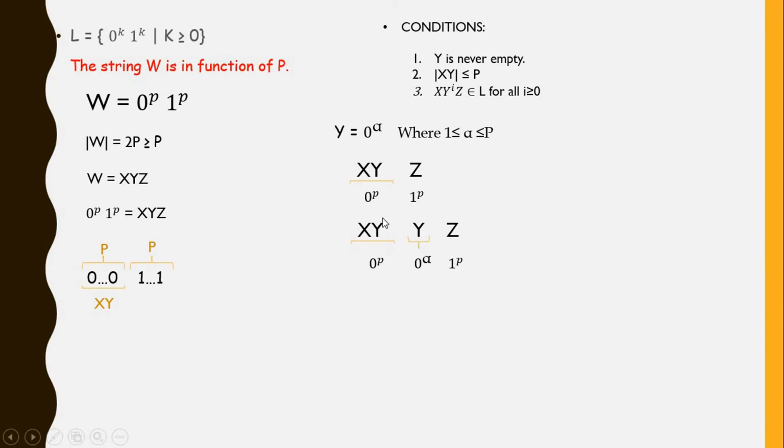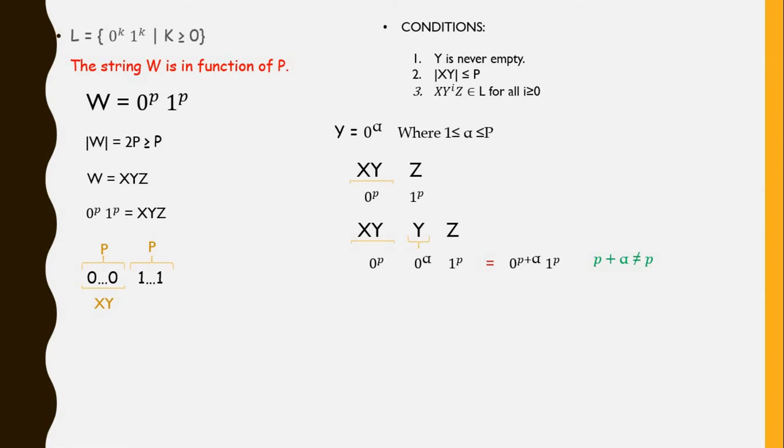But here, you're adding an extra Y, and now you have more zeros than ones. So we violate the equality we had before pumping, right? Now, to make it more clear, this string is equal to 0 to the P plus alpha, 1 to the P, right? And here you can see that P plus alpha is greater than P, and we break this equality, right?